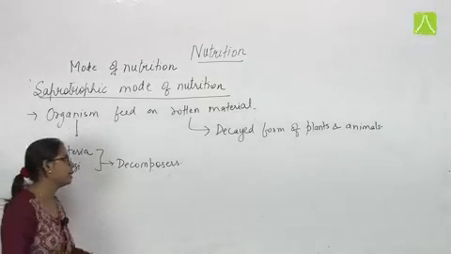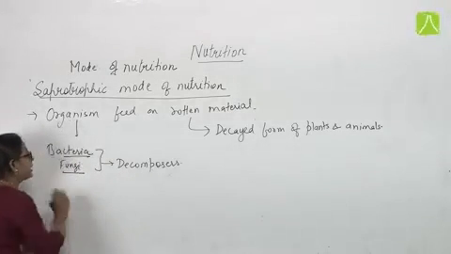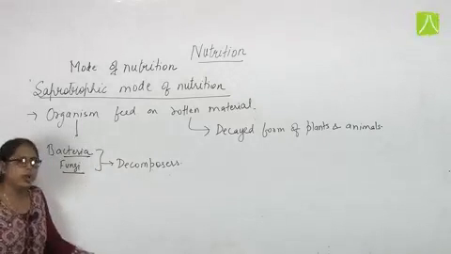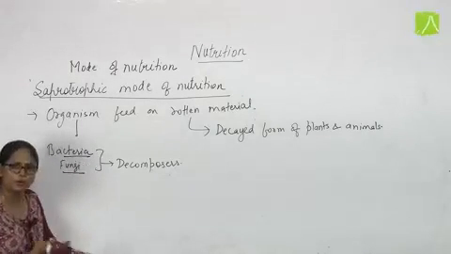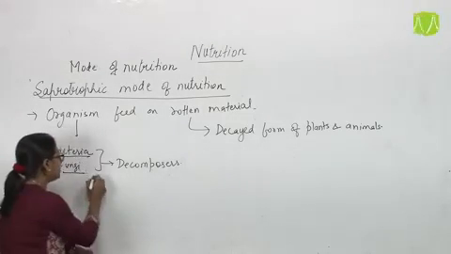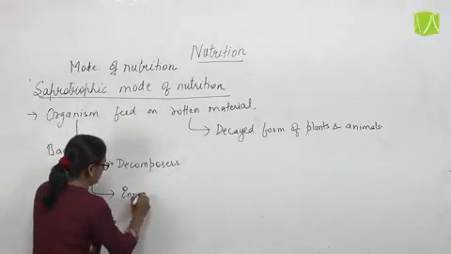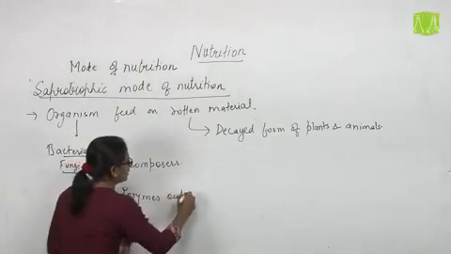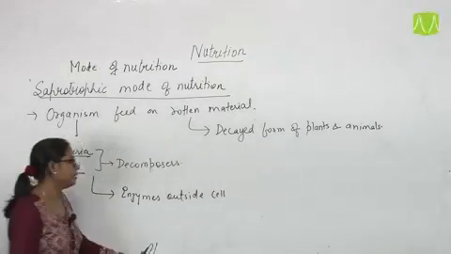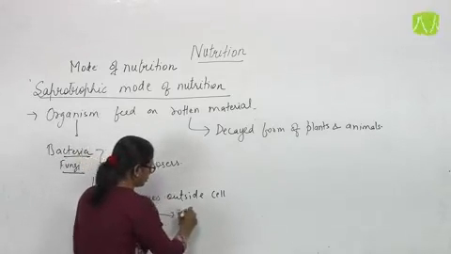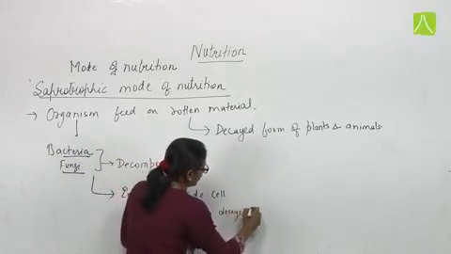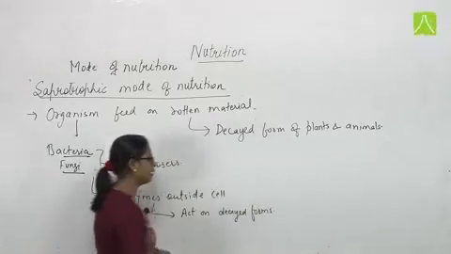Now what is happening here? These organisms, bacteria or fungi, are single-celled organisms. Bacteria is a single cell, and for fungi we are taking the example of yeast over here, which is also a single cell. Here they release certain enzymes outside the cell, and these enzymes directly act on those decayed forms of plant and animal.